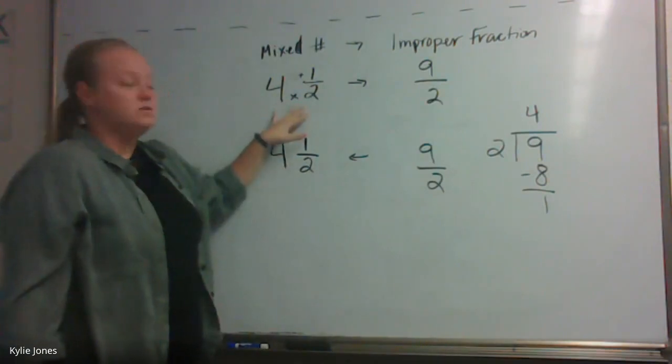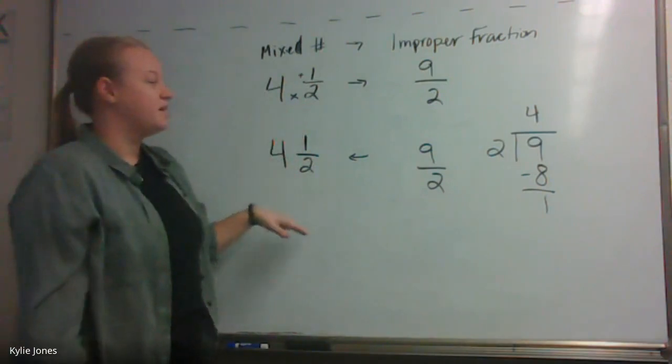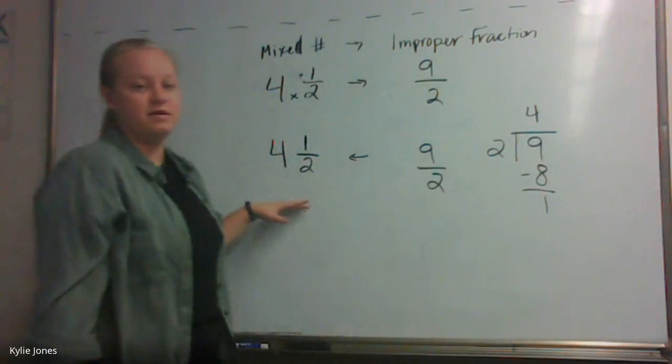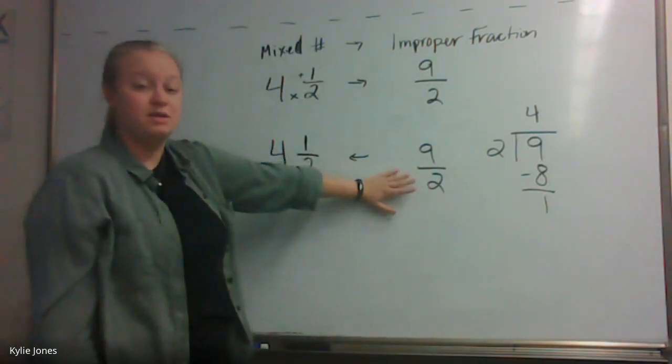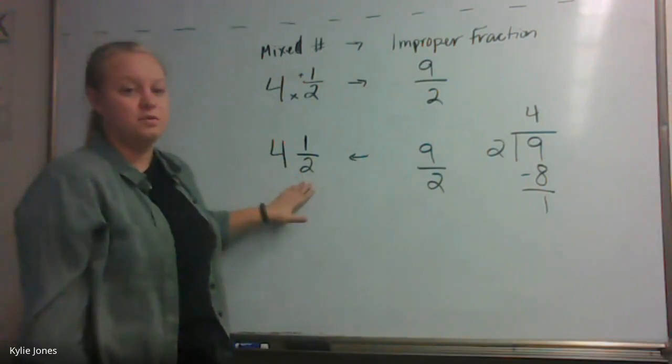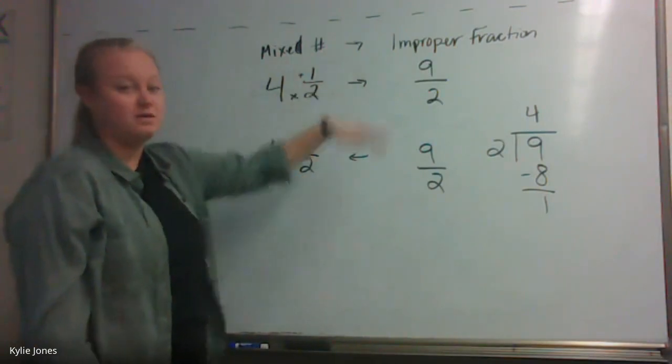We're going to do this part first, and then when we get to finding answers, this is where the second part comes in. Usually our answer ends up as an improper fraction, and we have to go through the process of making it a mixed number to find our true answer. So we're going to use all of this today.